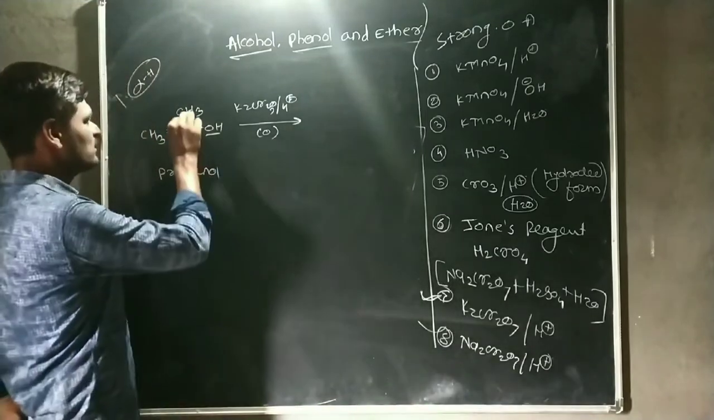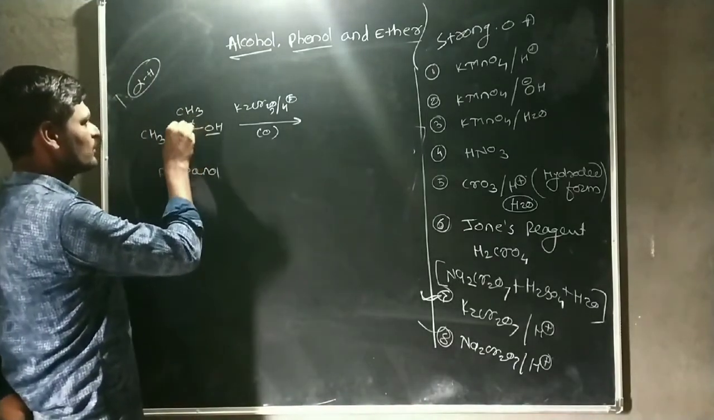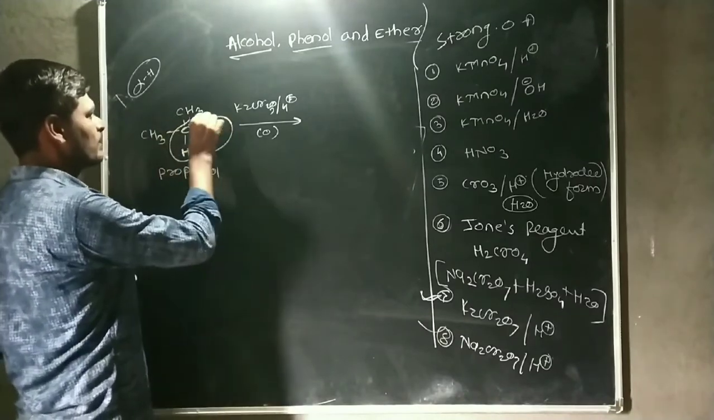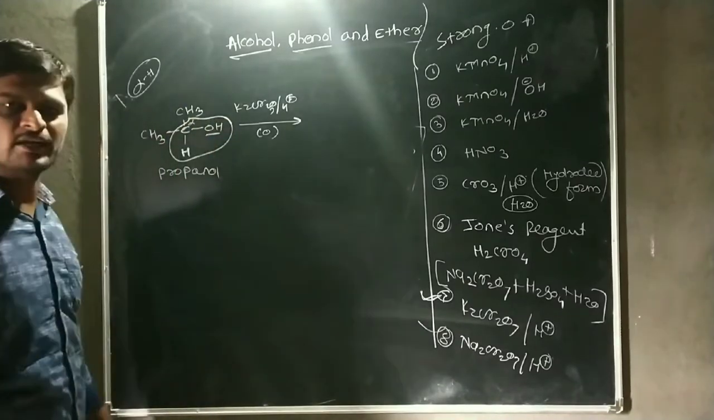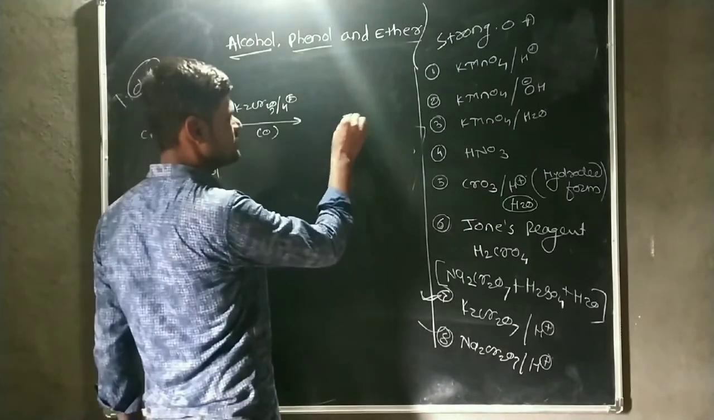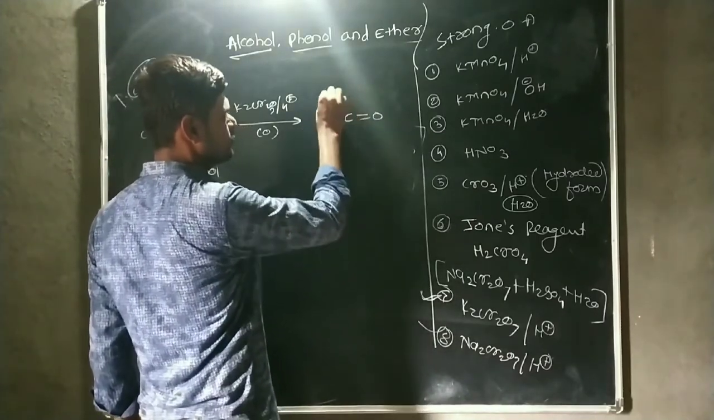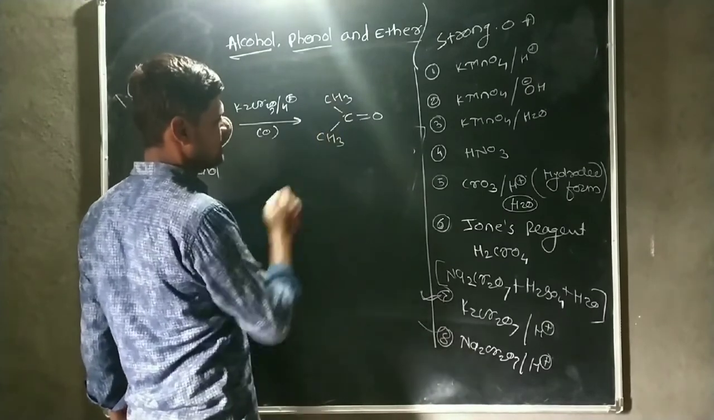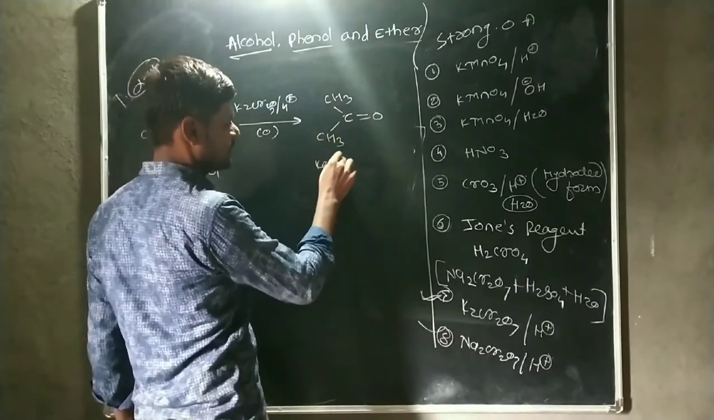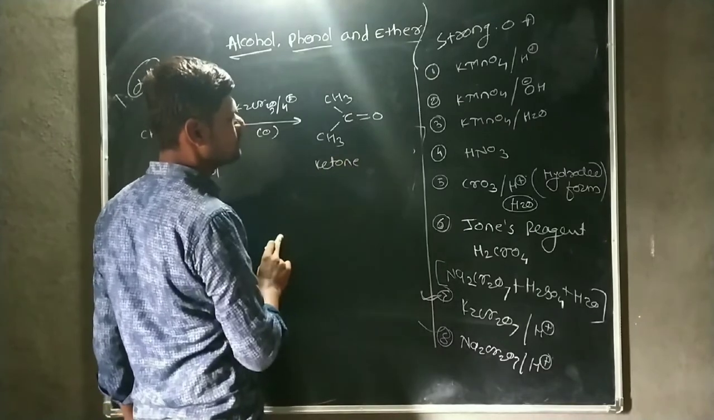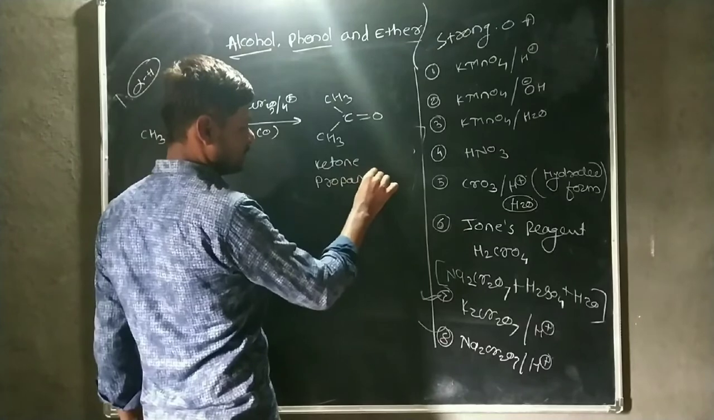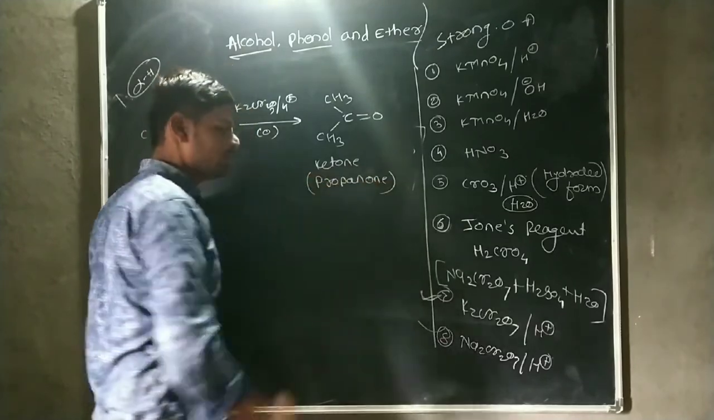That means the CHOH group gets converted into a ketone, that is, C double bond O, with the two remaining alkyl groups attached to the carbon. There is a formation of ketone, that means propanone.